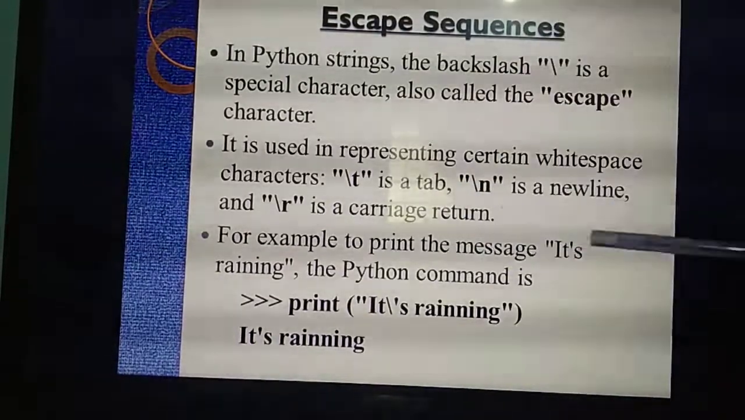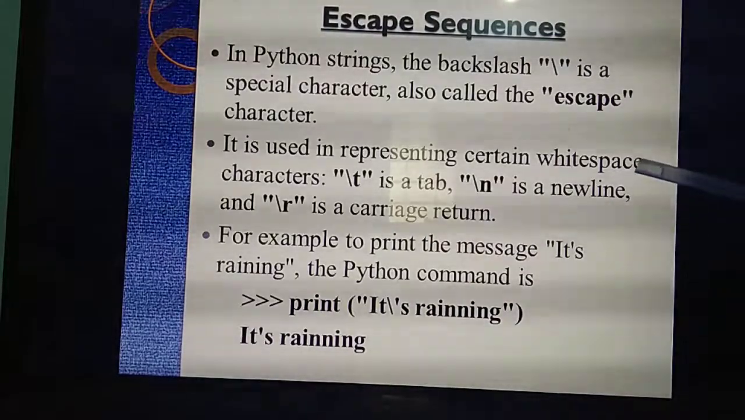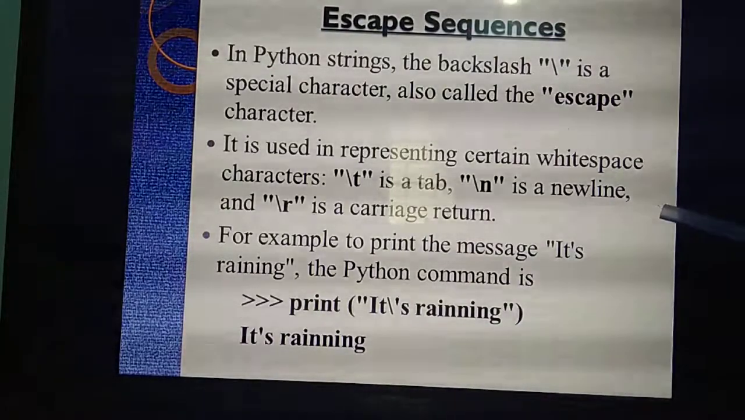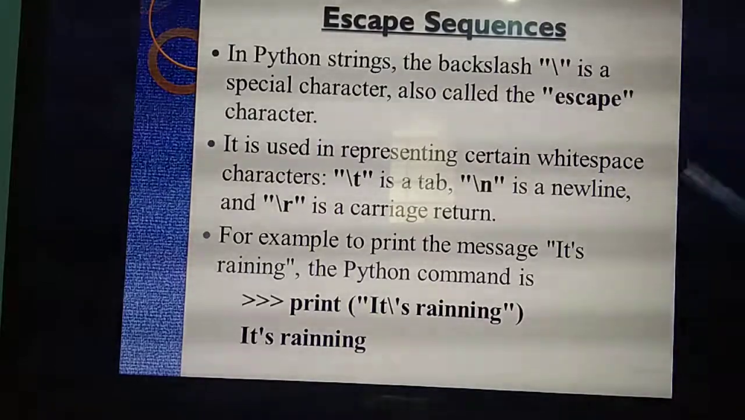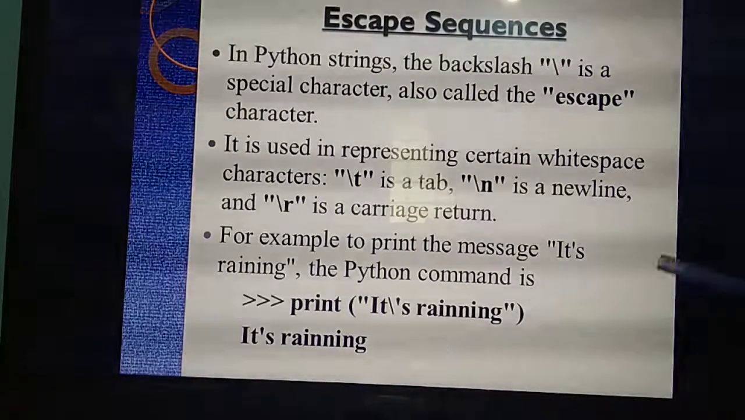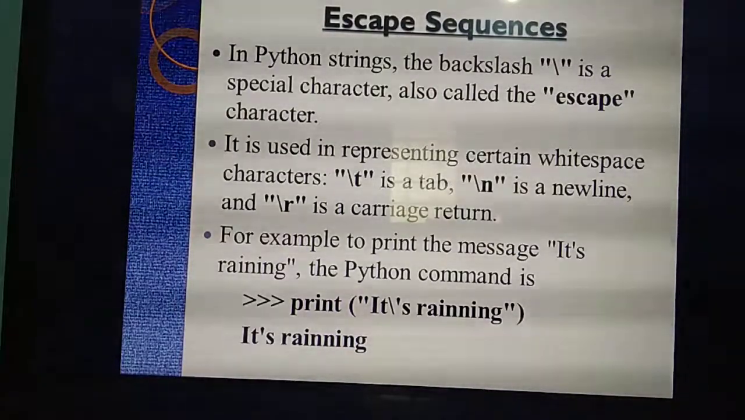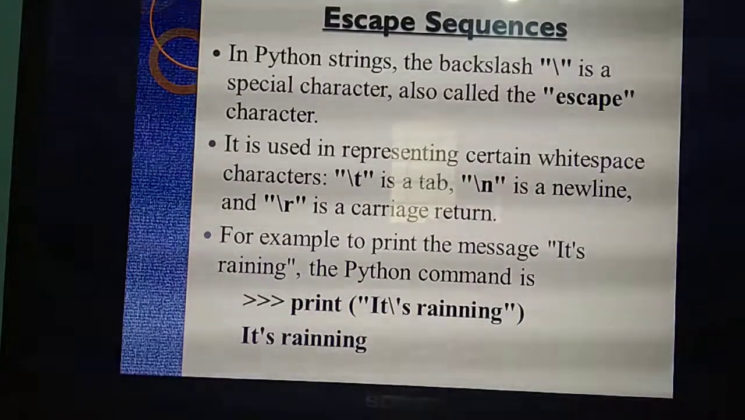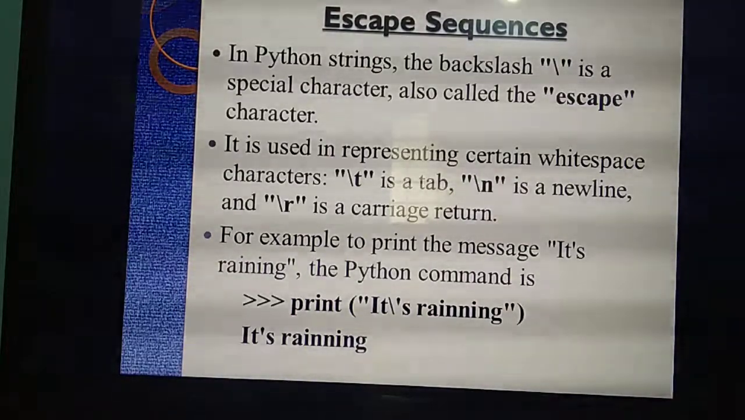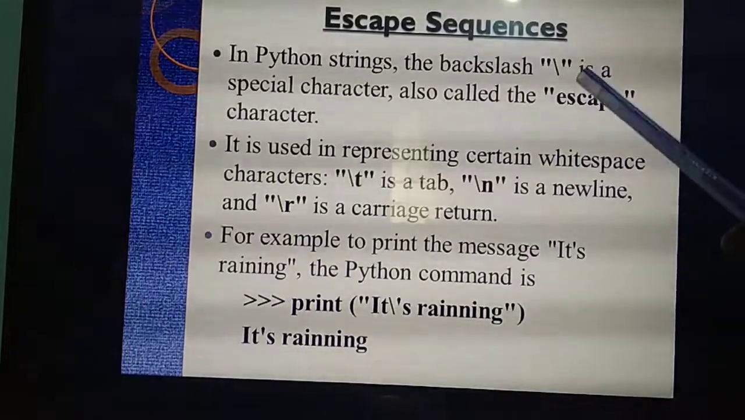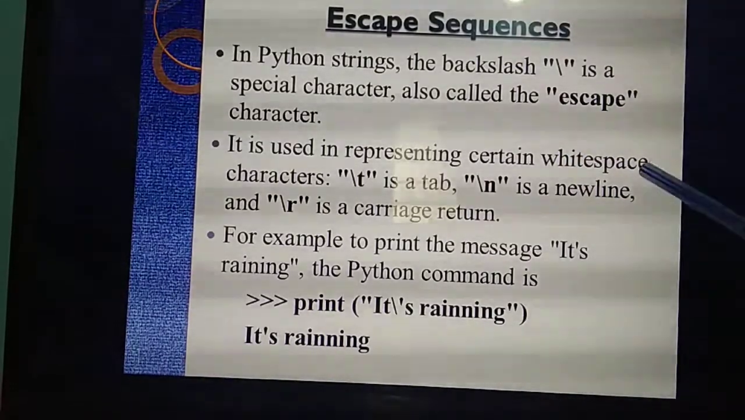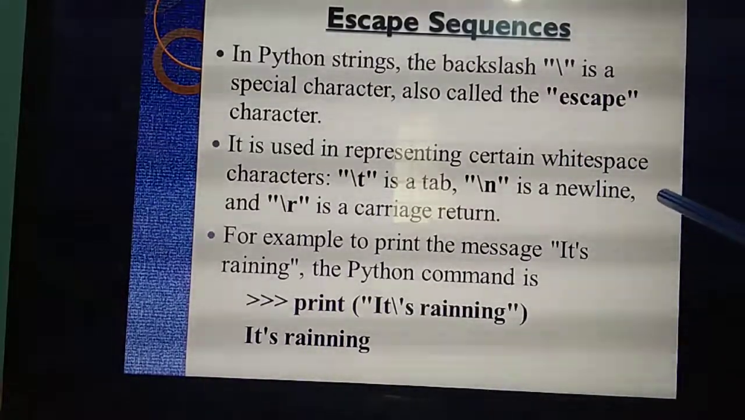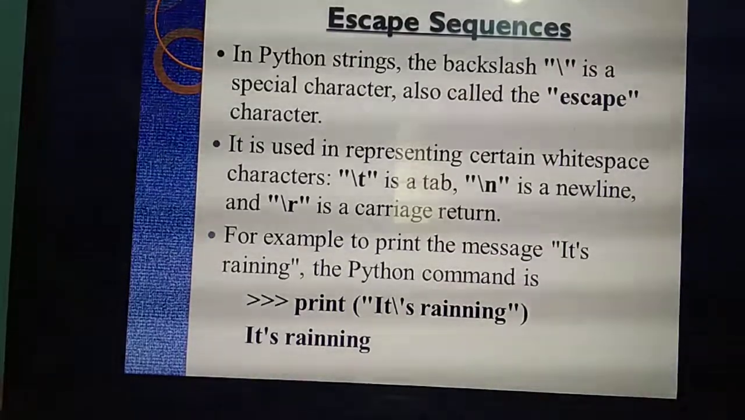Next, backslash N. For example, you are printing one line in the program, and at the end of the line I give backslash n. If you give backslash n, it will automatically move to the next new line. Understand? So what's the use of backslash n? If I give backslash n at the end in the program, it will automatically move to the next new line.